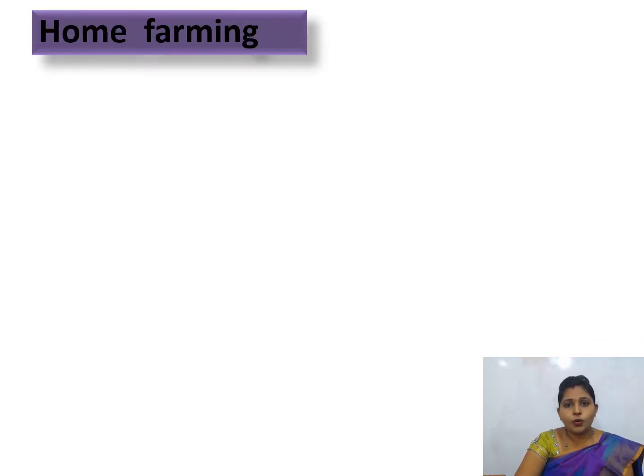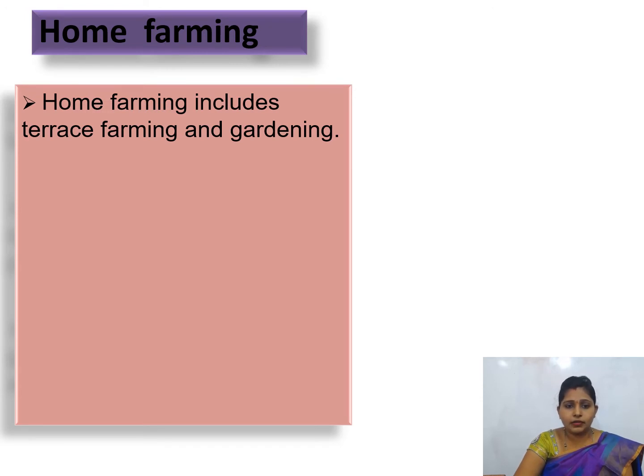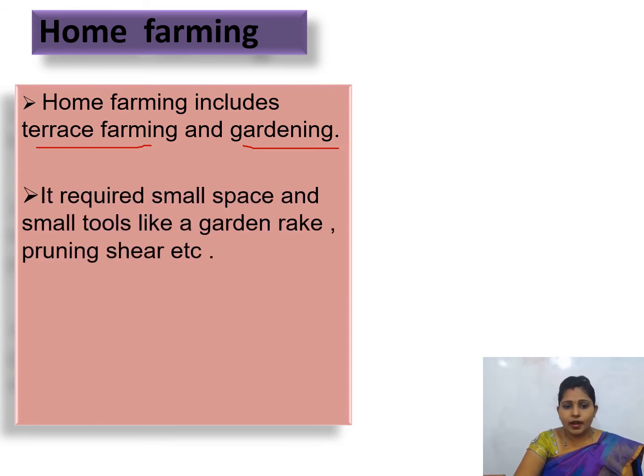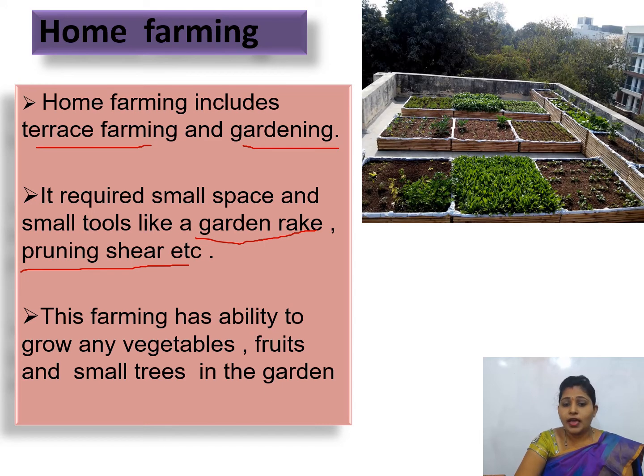Next is home farming. Home farming includes terrace farming and gardening. It requires small space and small tools like a garden rake and pruning shears, etc. This farming can grow vegetables, fruits and small trees in the garden.